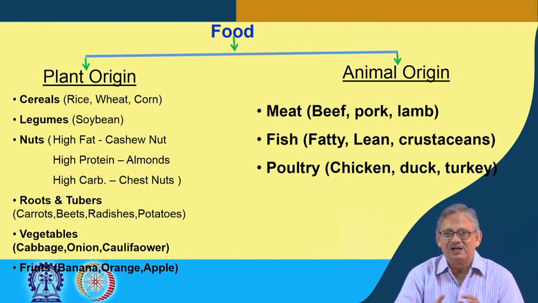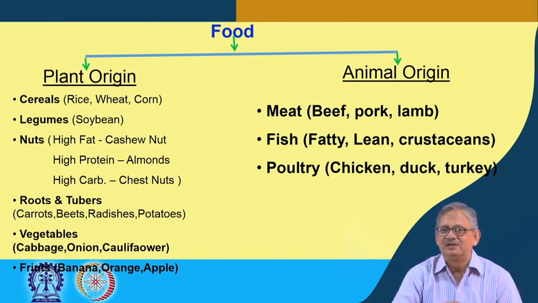That is why they are demarcated as fatty or lean fish. Lean fish has around 1 to 2% fat, and fatty fish as high as around 20% fat. Generally, more than 20 is not so easily available. That is why I have given these two examples as fatty and lean fish.